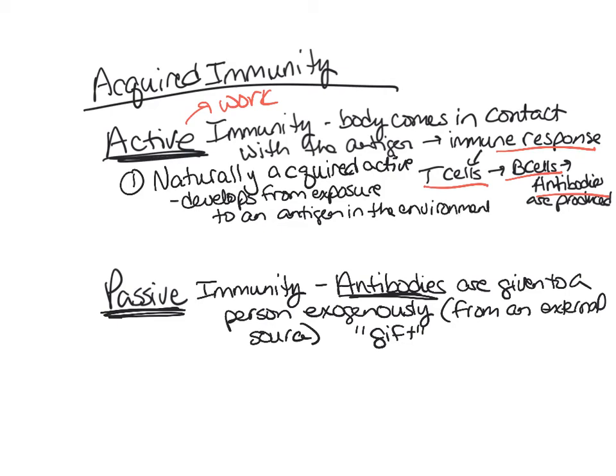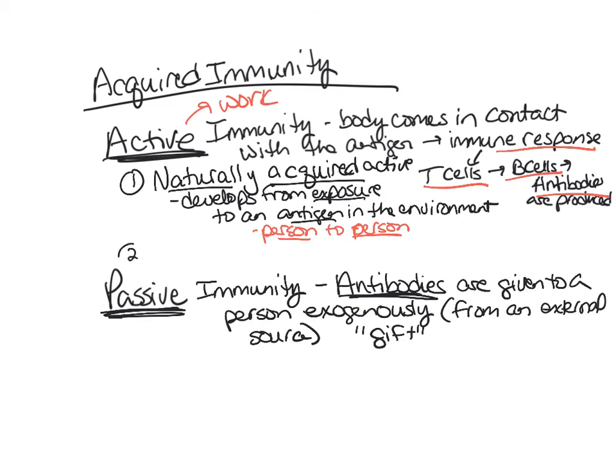When you think about it, how do you come in contact with an antigen? Well, it's from person to person, right? You sneeze on someone, or you sneeze on your hand and you touch the door handle. You are spreading that antigen from person to person. And so that second person then has to develop this active immunity. Their body has to activate their T cells, then their B cells, and antibodies have to be produced. So it's from exposure to an antigen in the environment. That's why it's naturally acquired.